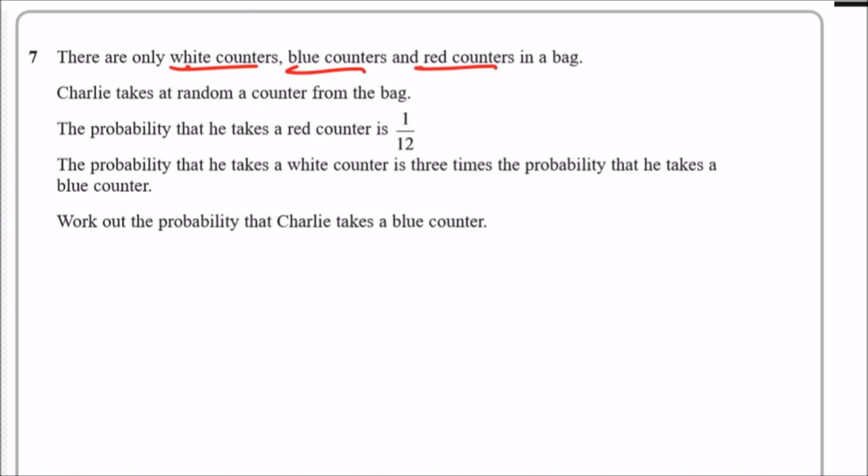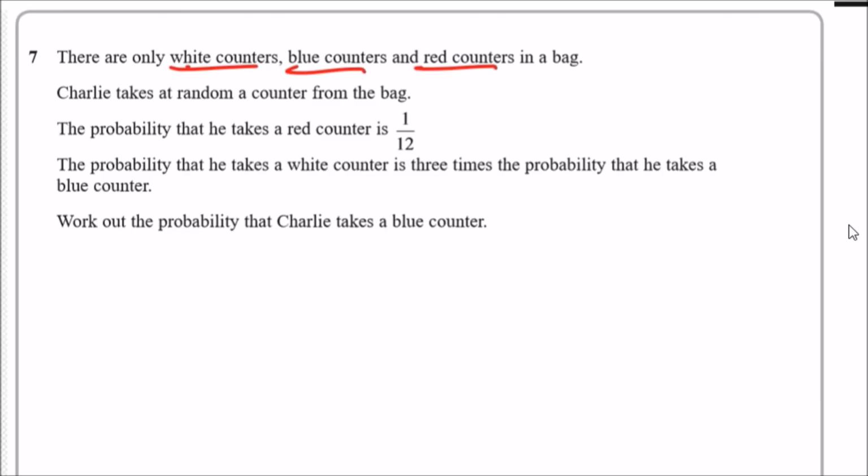Charlie takes at random a counter from the bag as usual. The probability that it takes a red counter is 1/12. The probability that it takes a white counter is 3 times the probability that it takes a blue counter. Work out the probability that Charlie takes a blue counter.